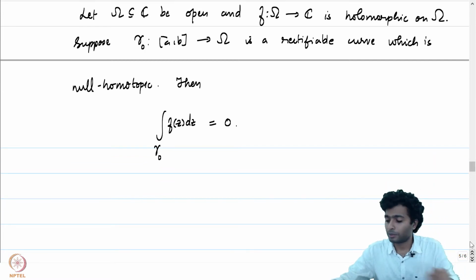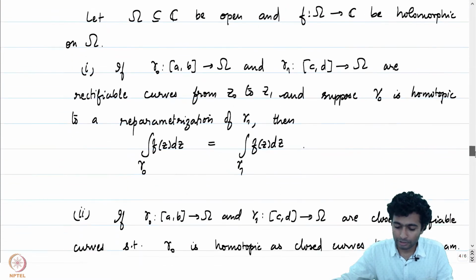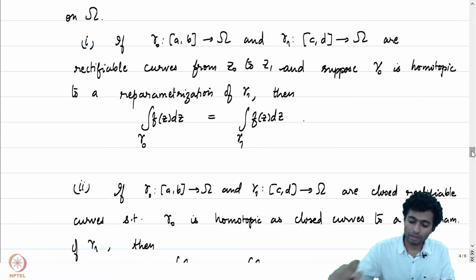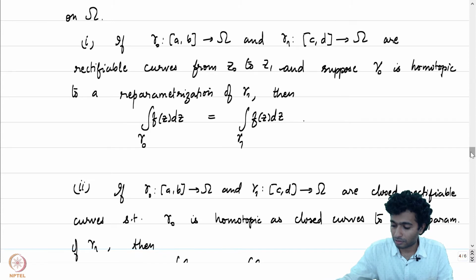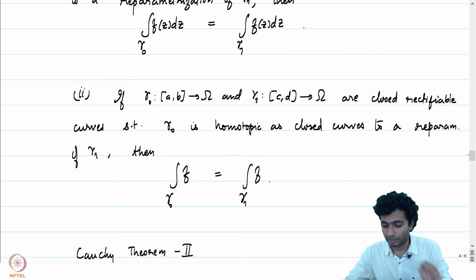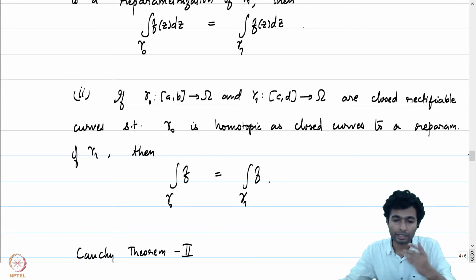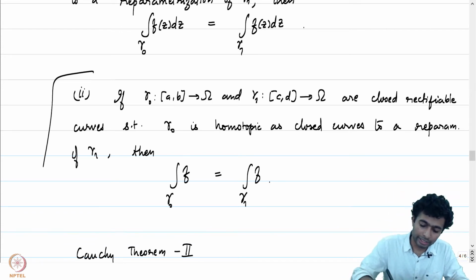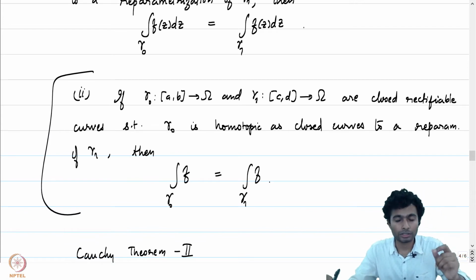Let's compare the two variants of Cauchy's theorem. This tells us that if we have two curves which are homotopic to each other, then the integral is preserved. Now assume that gamma 1 in the case above is the constant curve.